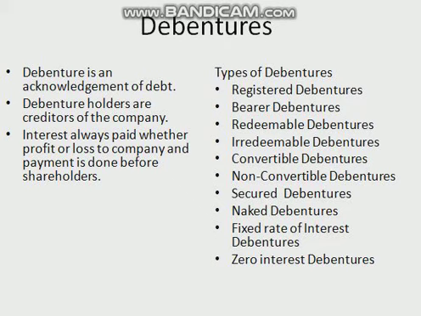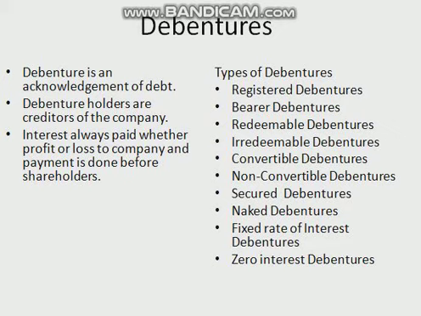Then zero interest debentures. The debentures on which no interest is paid by the company are called zero interest debentures. Such debentures are either issued at heavy discount, or such debentures are converted into equity shares offered at a low rate, that is below market price. So these were the types.